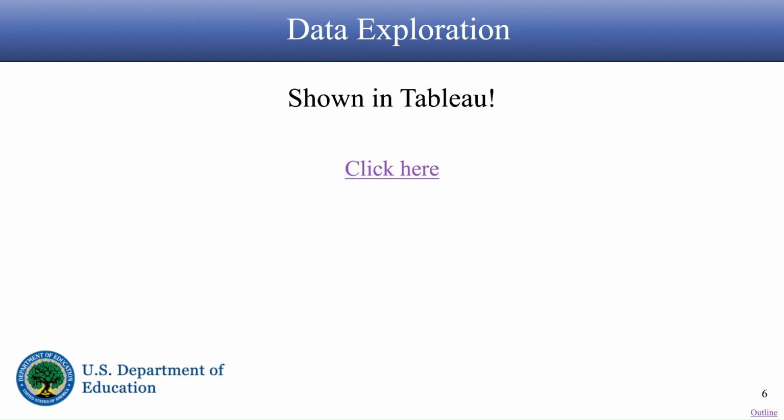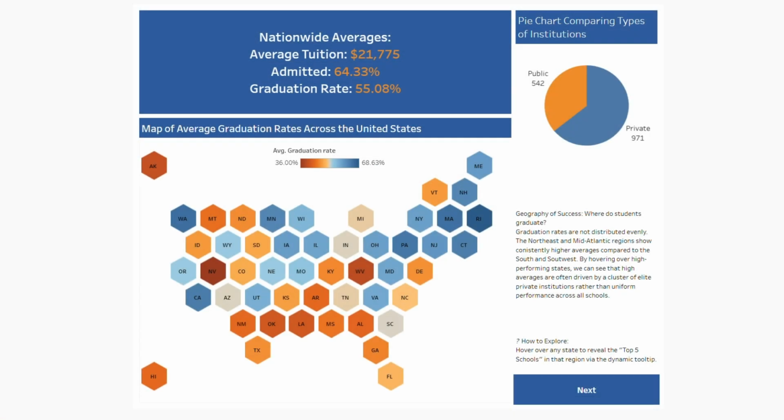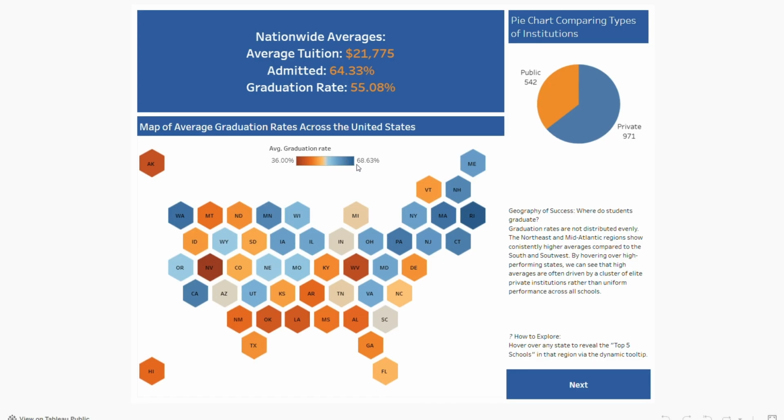For our data exploration, we created a Tableau. For our Tableau, you can see the nationwide averages such as average tuition, admittance rate, and graduation rate. If you go down here, you can see the map of average graduation rates across the United States. The darker red-orange the color, the lower the graduation rate. The darker blue, the higher the graduation rate is.